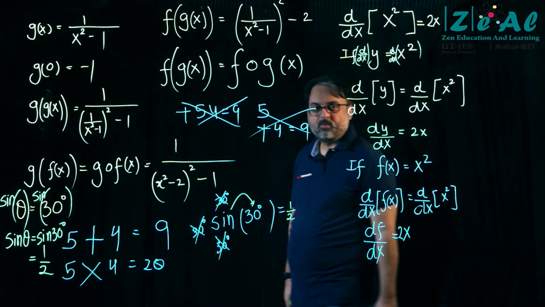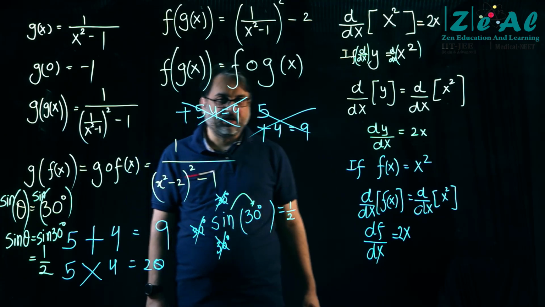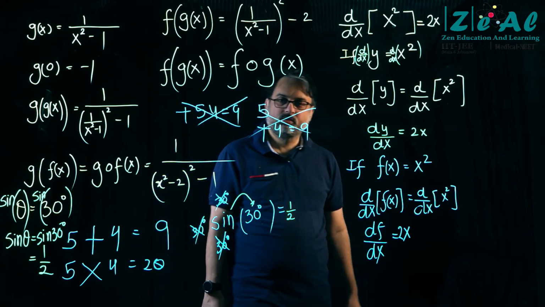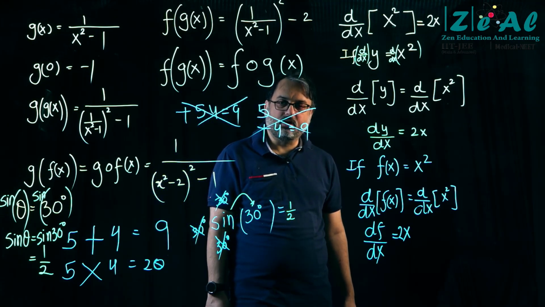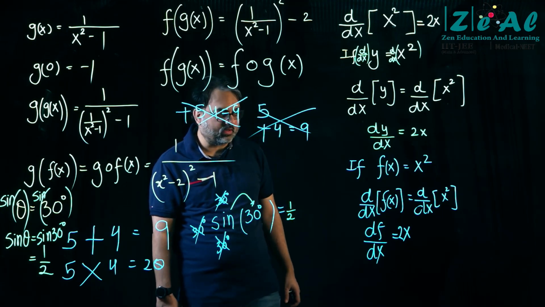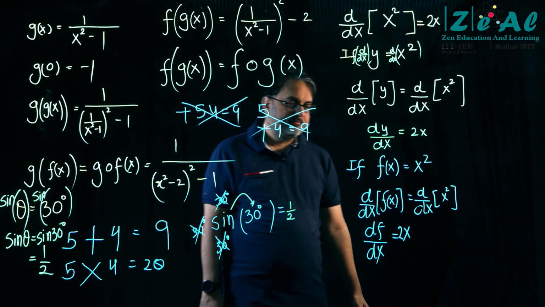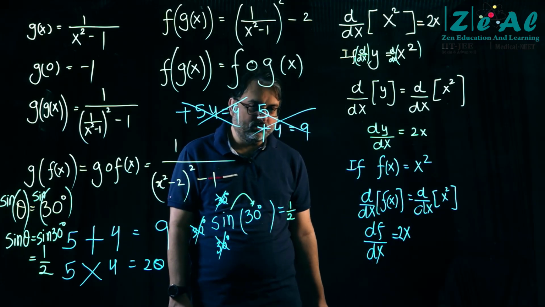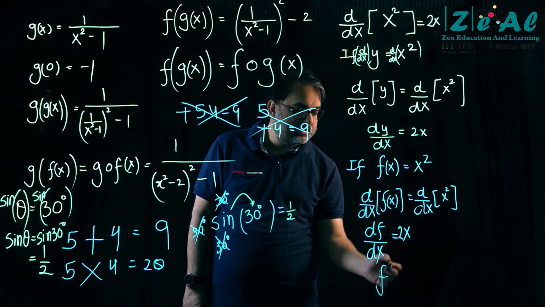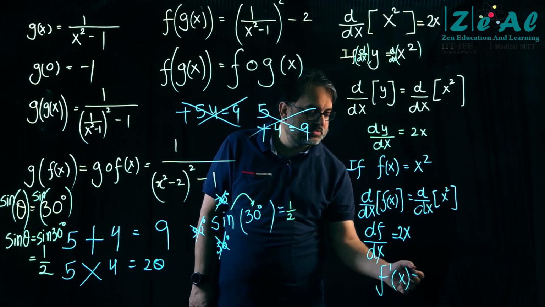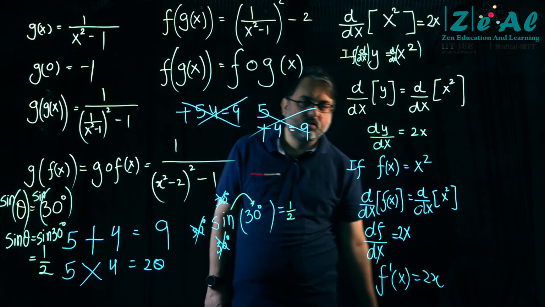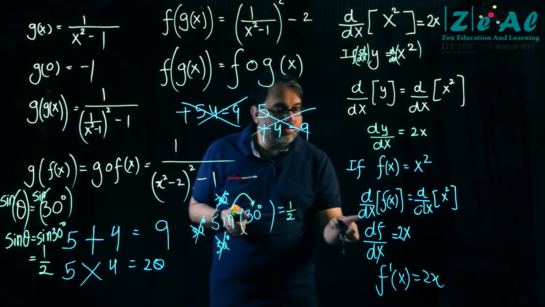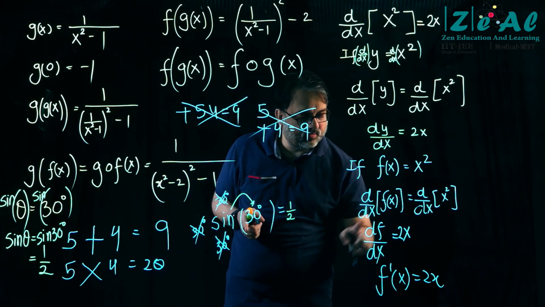Okay, this is just notation, and you should be very, very aware of the notation. Yes, I am repeating it again, don't worry. This can also be written as f dash x is equal to 2x. Like I said, we are very lazy people. Writing even this is tiresome, so I won't write this, I will write this.